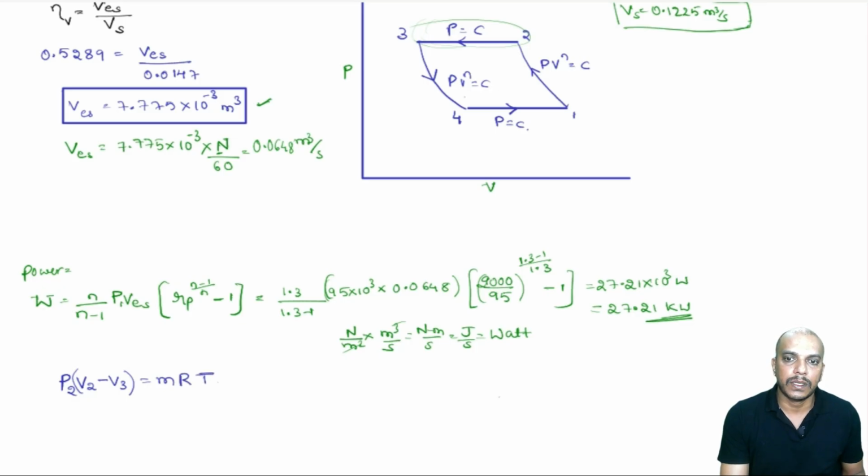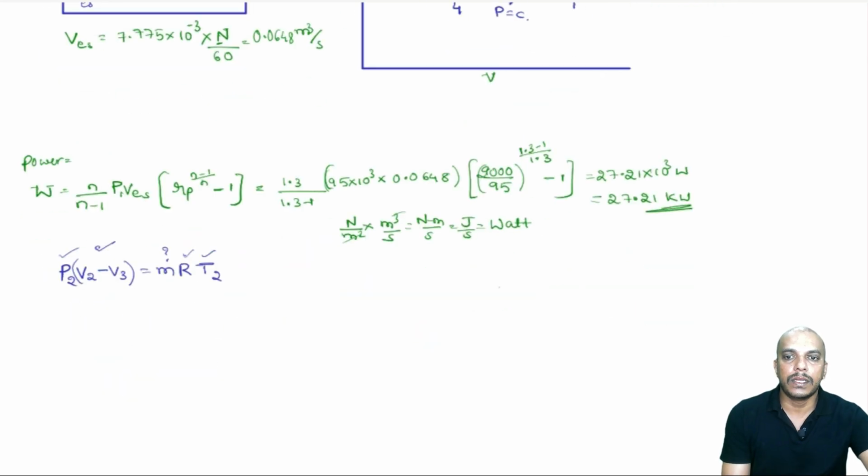So remember, if at all you want to find out the value of mass, we must be knowing this, and this is known to us, and temperature. So only when you know all this, then we can find out the mass, correct? So P2 is known to us. P2 is 2000 kilopascal.